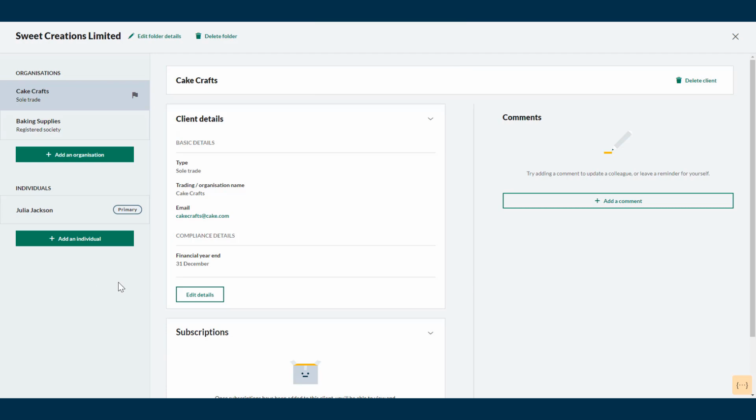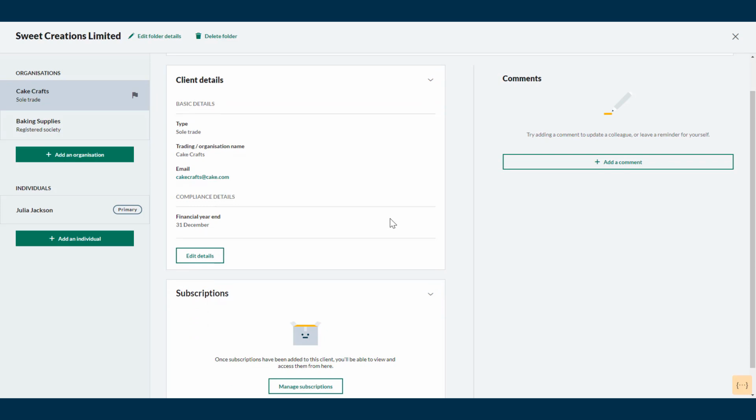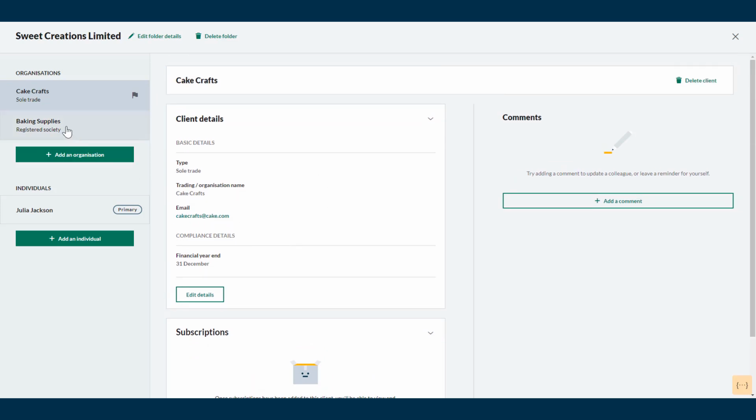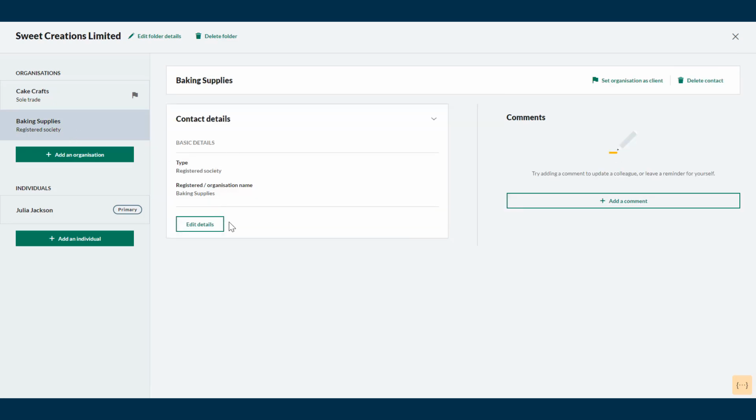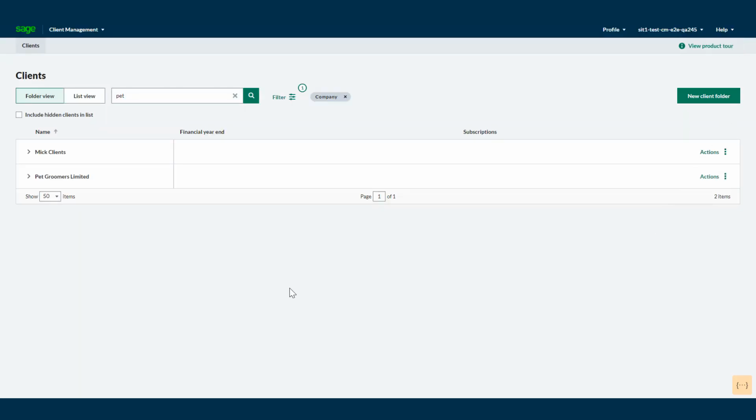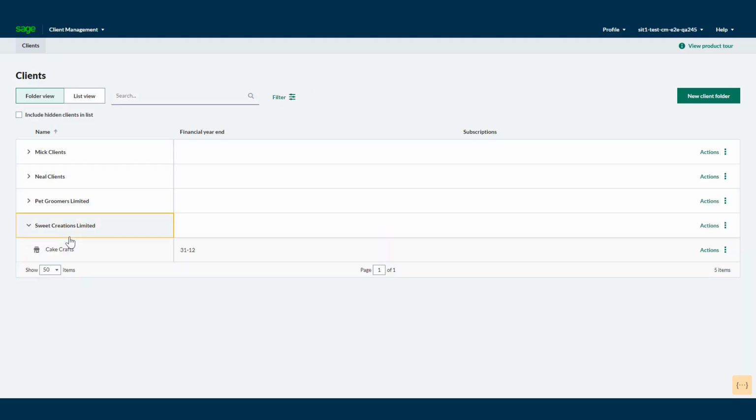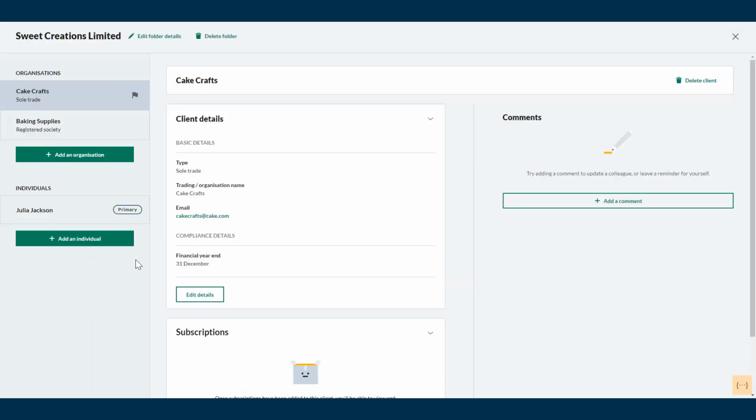The client record lets you find, view, and edit client details, including subscriptions, any compliance details, and optional add-ons. It's possible to switch between clients within the folder and view their details separately, and then simply go back to the client list by selecting the X from the top right to view and edit another folder. Within the client record, a user can edit clients and contacts, add and edit comments, delete clients and contacts, or delete their folder entirely.